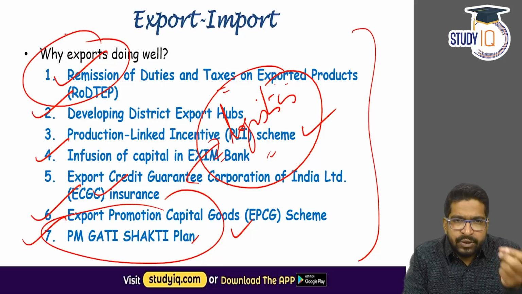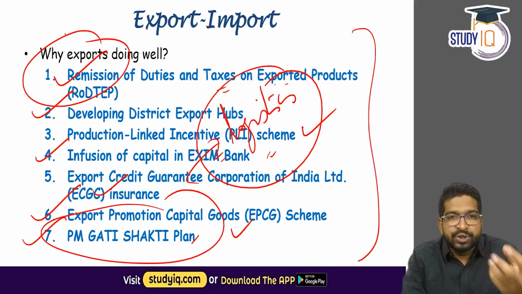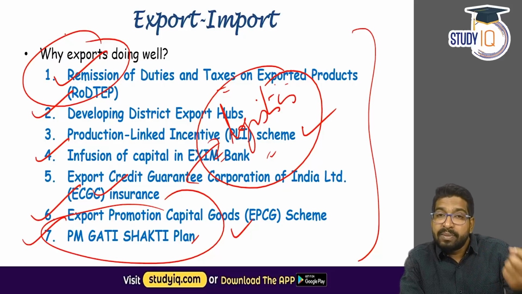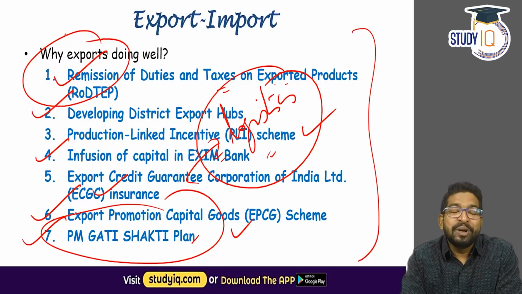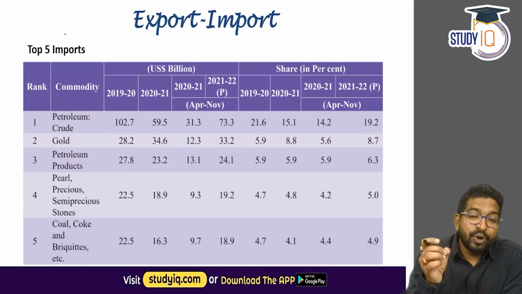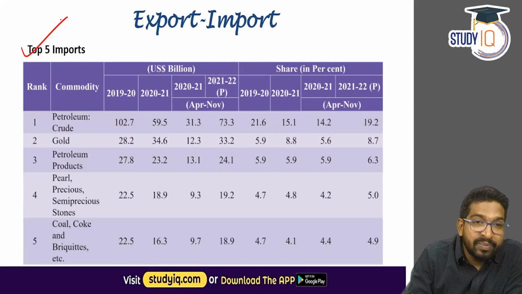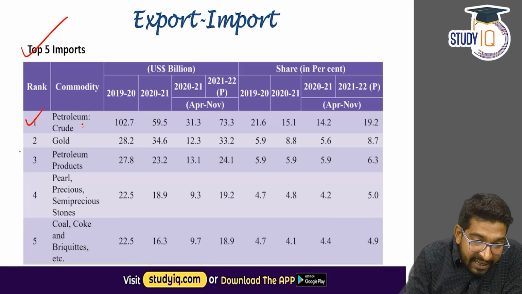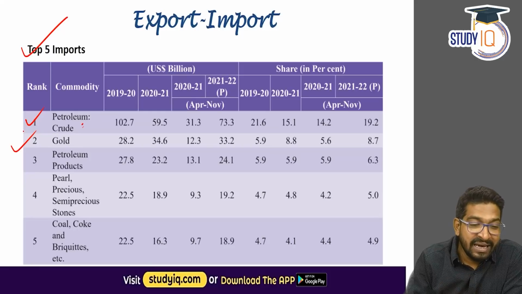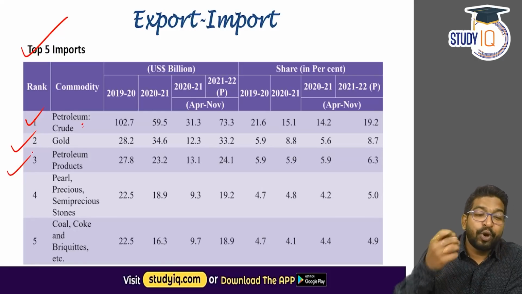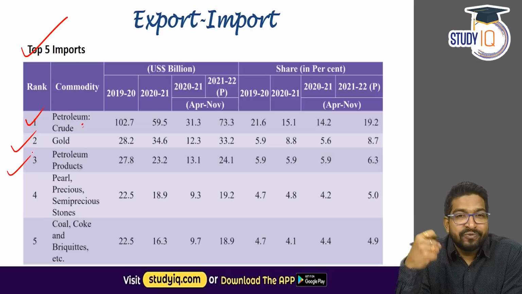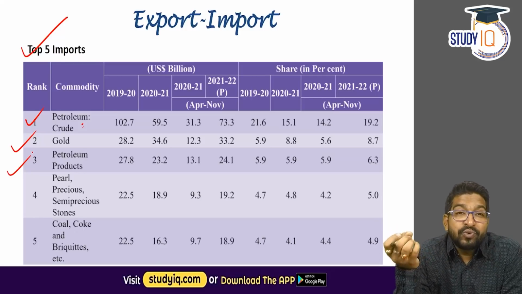Now, apart from that, as I told you, imports are also bouncing back because the demand has increased. The lockdowns have gone, the restrictions have gone. Now we are demanding more and more gold, demanding more and more petroleum, crude oil, right? So, if you talk about top 5 imports for India, please remember it is again petroleum, that is crude. Now, this is unprocessed petroleum. The second highest import is gold, which is quite surprising. Then the third one is petroleum products itself. Now, you have seen here that we import highest amount of crude, we export highest amount of petroleum products.